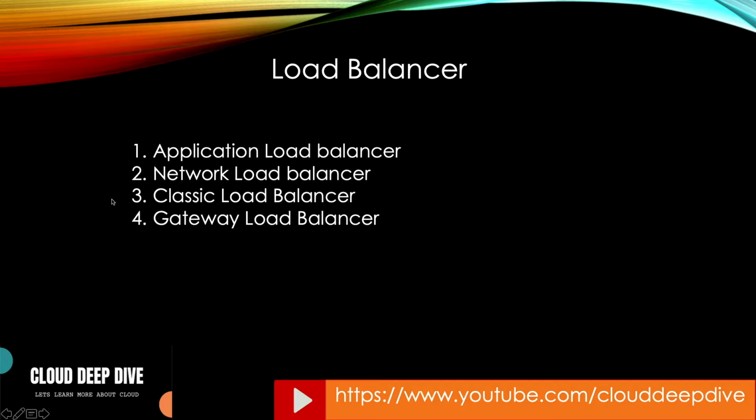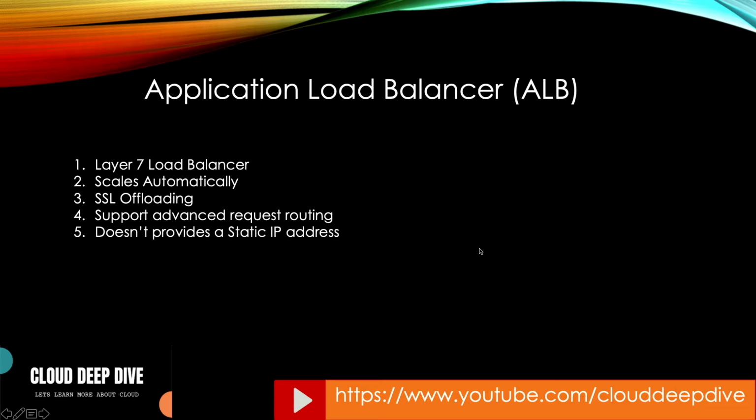Application Load Balancer is a layer 7 load balancer. It scales automatically, provides SSL offloading, and supports advanced request routing. That means you can do path-based routing. If you have a request saying clouddeepdive.com/images, it will go to a particular target group, and /videos will go to different servers. So you can do that kind of routing with Application Load Balancer.